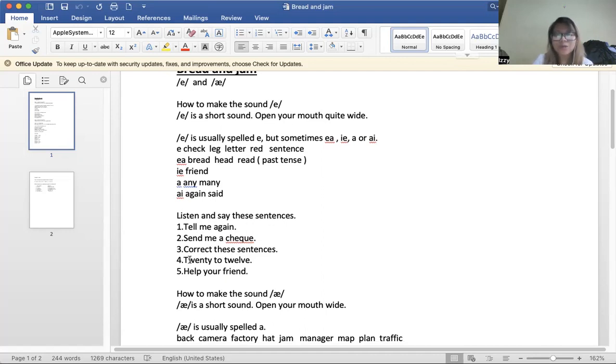And then number 3 is correct the sentences. Number 4 is 2212. And then number 5 is help your friend. Help your friend.